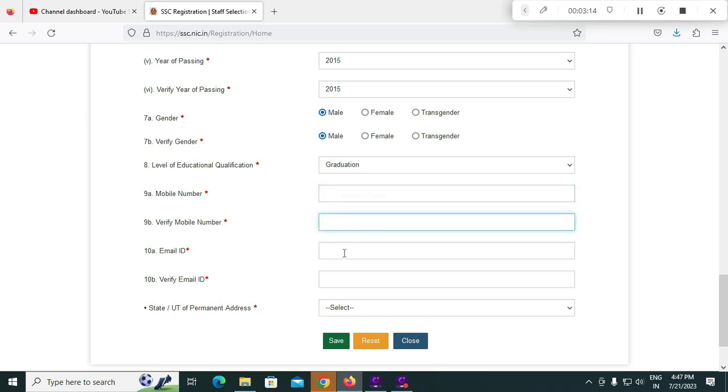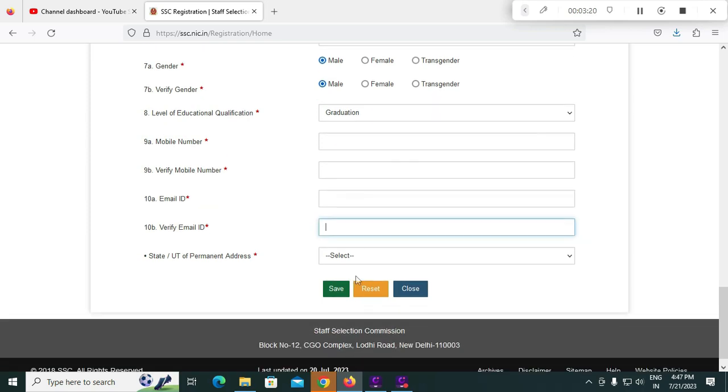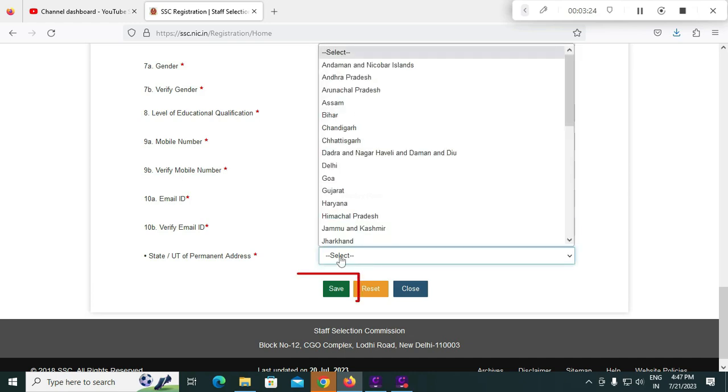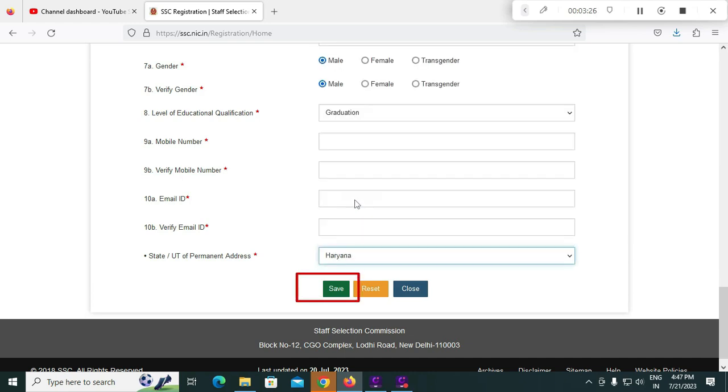And enter your email ID, and the same email ID should be mentioned again in this column. You have to select your permanent address of state or union territory, suppose Delhi or Gujarat or Haryana like this. Next, click on this save button.